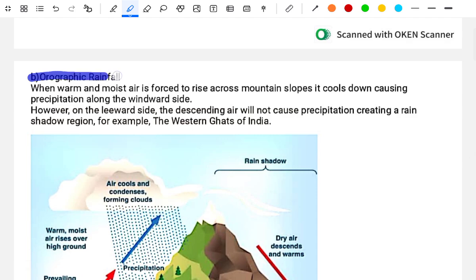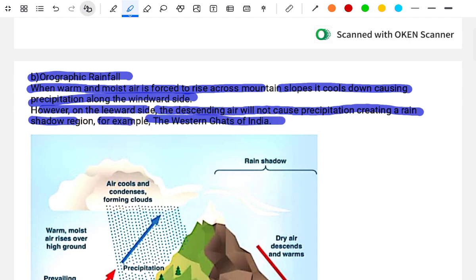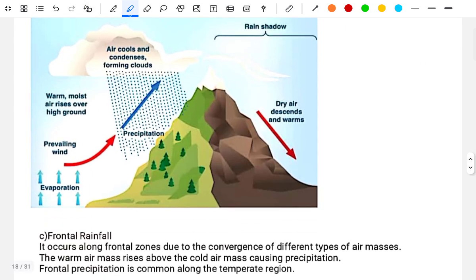B. Orographic rainfall. When warm and moist air is forced to rise across mountain slopes, it cools down, causing precipitation along the windward side. However, the leeward side, with descending air, does not receive precipitation, creating a rain shadow region. For example, the Western Ghats of India. You can see it in the image.